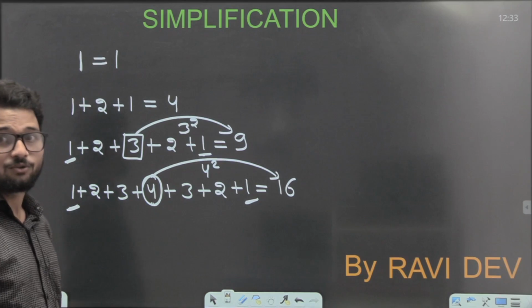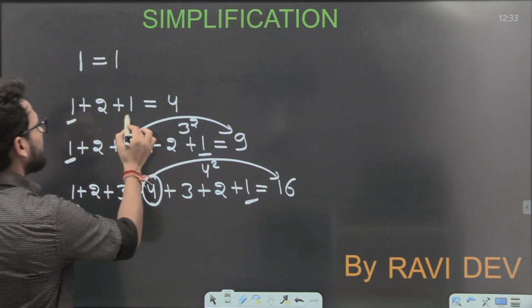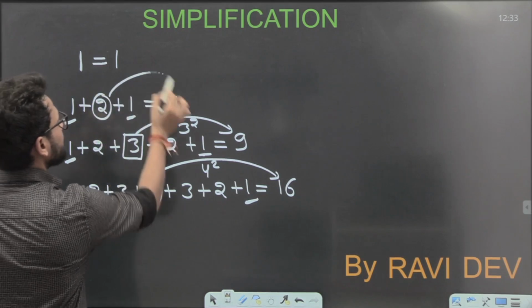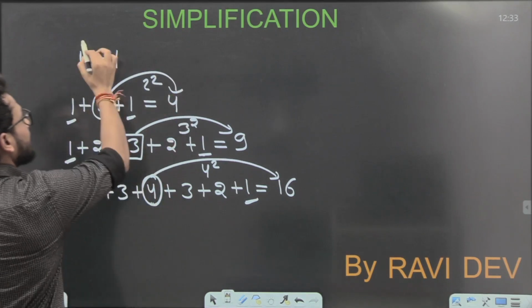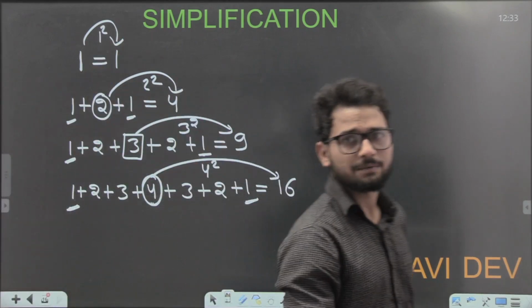Yes, of course, it is also the square of its peak point, guys. Next, the series is starting from 1, ending at 1. What is the peak point? 2. Is it the square of 2? Of course. And 1 is the square of itself. It is the same as it is. That's my point to say.